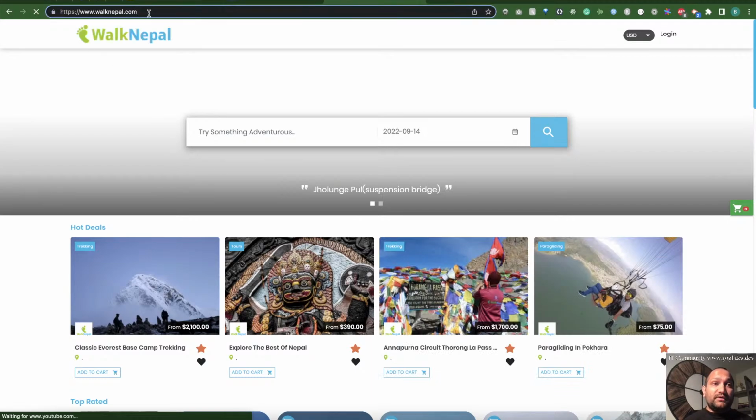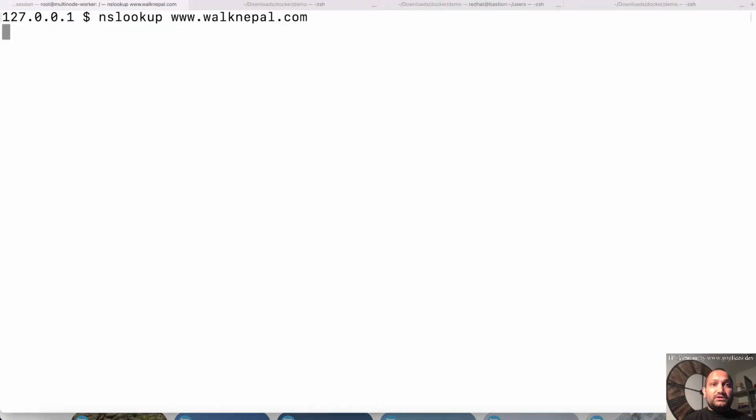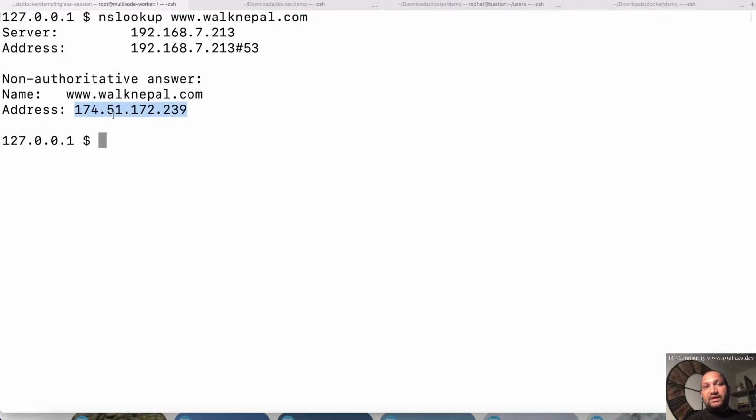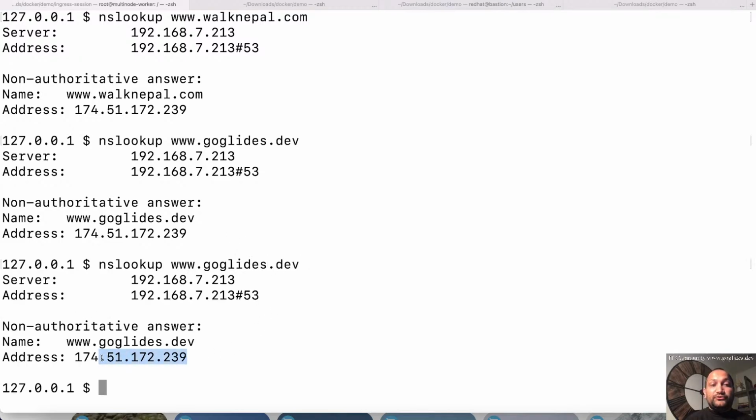But if you try to resolve all of these, let me show you one example here. Let's look up www.example.com. It's resolving to this IP address, 174.51.172.239. So all of these domain names are pointed to this address. You can do the same with NS lookup for, let's say, www.googleice.dev. Again, it will return the same IP here. So this is my Ingress IP address, my static public IP pointed to the Ingress controllers. The same is valid for the other domains, and these are all pointed to the same IP address.